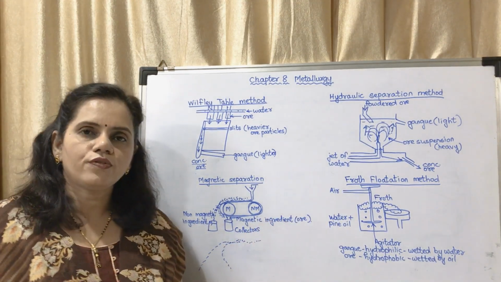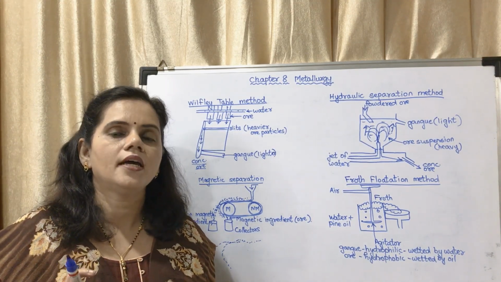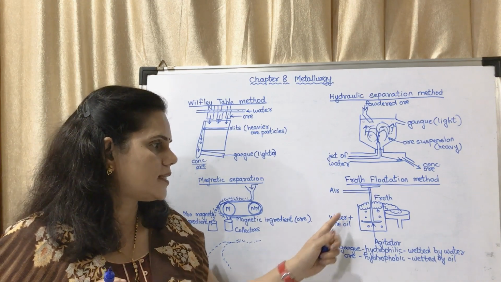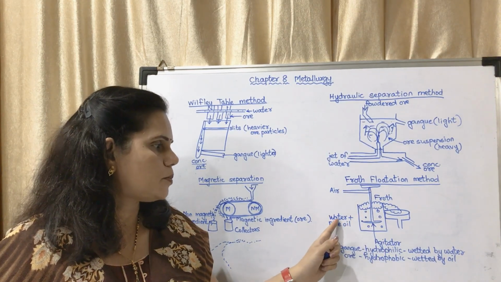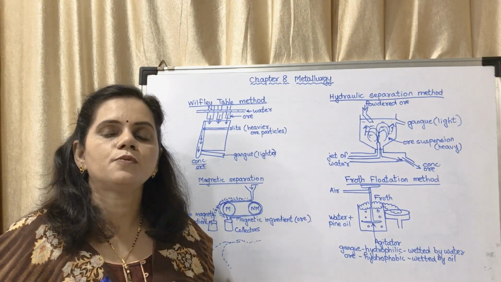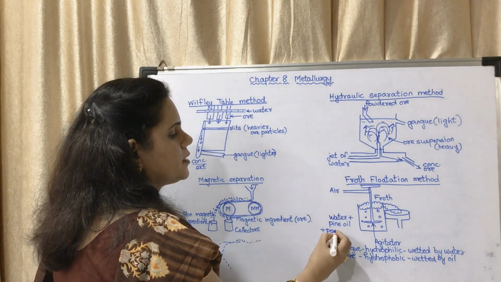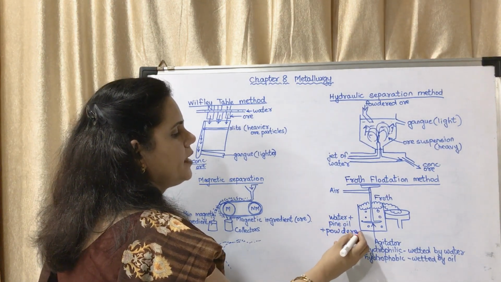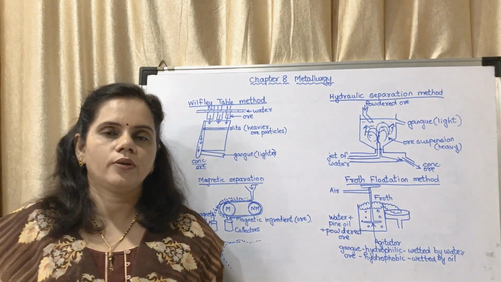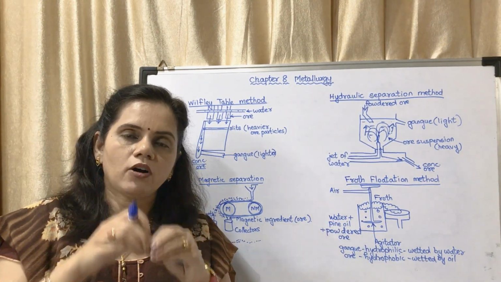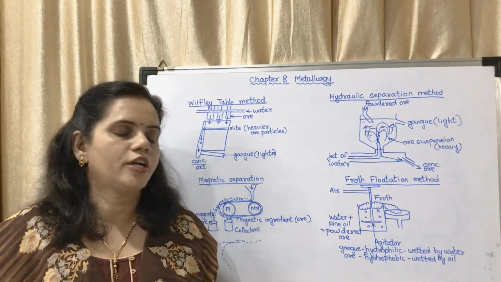And the next is froth flotation method. Froth means foam. Okay, it is froth. Now what is done? There is a tank which is taken. In that tank you have to put water plus pine oil plus the powdered ore. Okay, the powdered ore. So what is there in this tank? In this tank you have taken water, you have put powdered ore in it, and you have put pine oil in it. Now what you have to do?